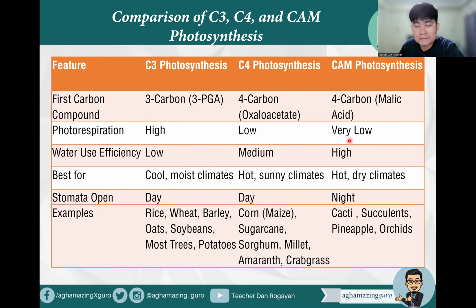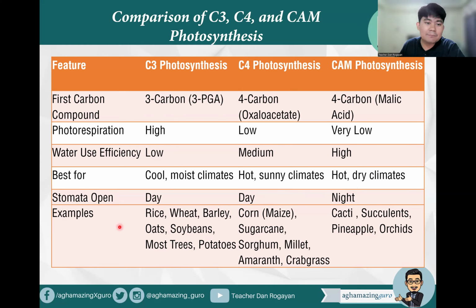Okay, for CAM photosynthesis. Now, in terms of water use efficiency, low for C3 photosynthesis, medium for C4, and then for CAM, high. Okay, high water use efficiency. And we mentioned that cool, moist climate for C3, hot, sunny climate for C4, hot, arid climate for CAM. Okay, then day and night in terms of the stomata opening.